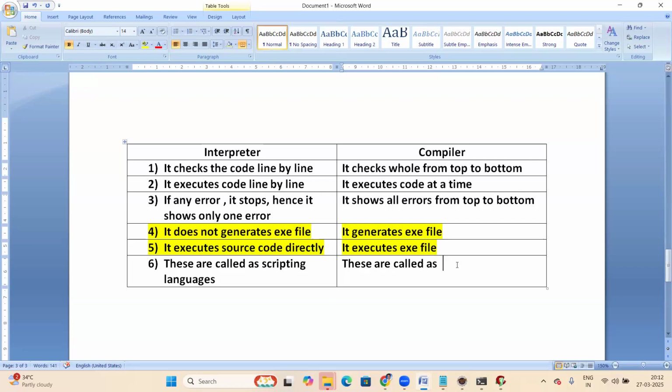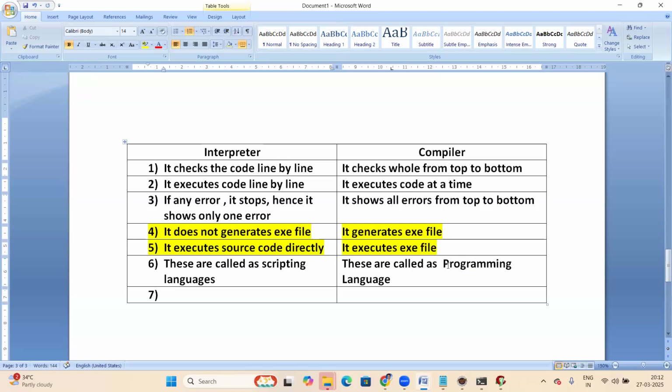Come on. Anchal is trying to say something. Compiler-based basically called a programming language. Scripting language, programming language. Interpreter-based language is scripting language, and these are called programming languages. C is a programming language. Python is a scripting language.